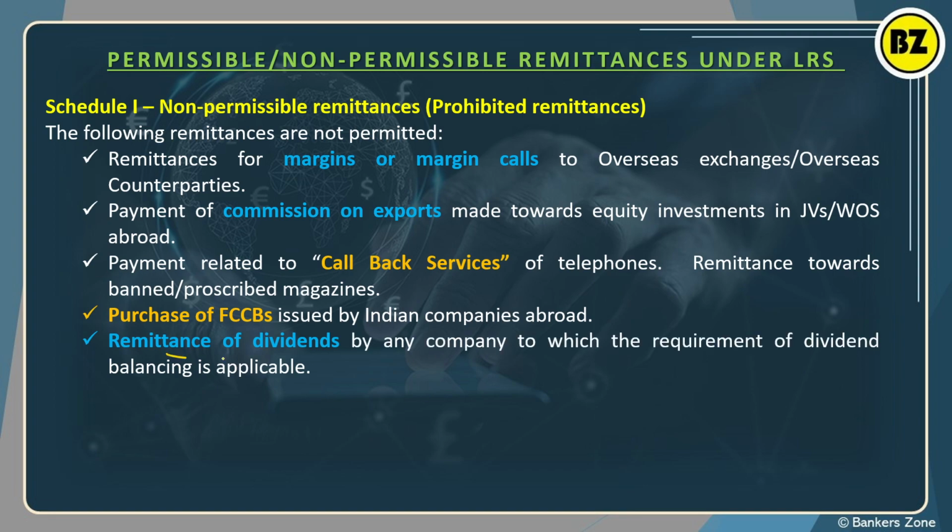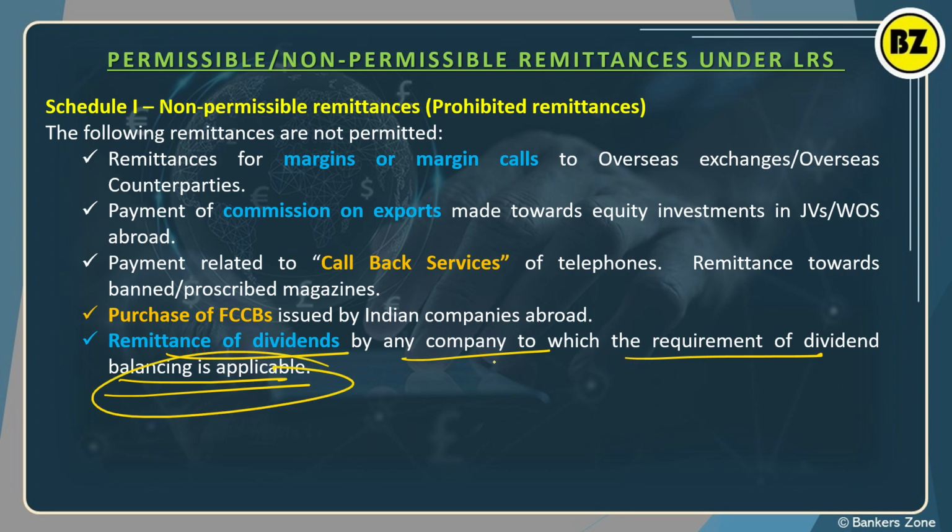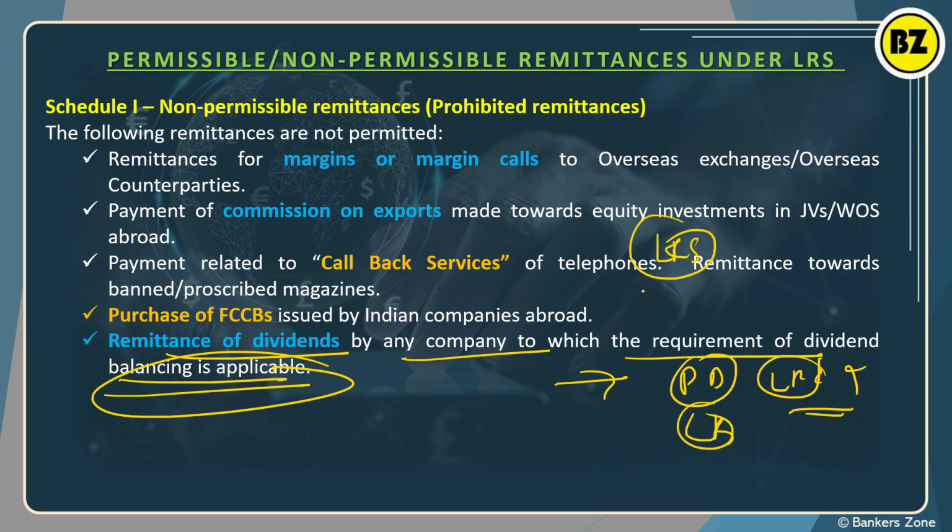Next, remittance by an individual to a company to which the requirement of dividend balancing is applicable. So here the dividend balancing is applicable. In such cases, you cannot send money for payment of the dividend. Okay, under the LRS it is not allowed. You can send it, but LRS is not. LRS means what? You will not get the benefit of the LRS scheme, right?